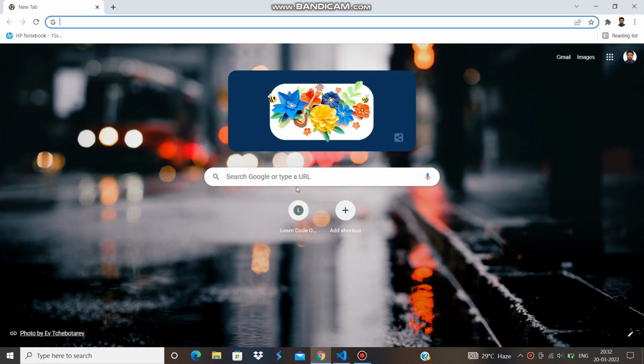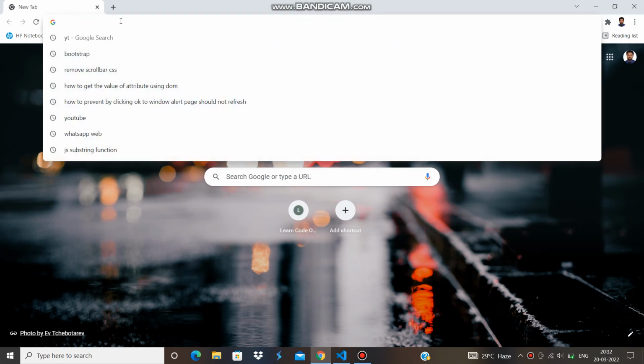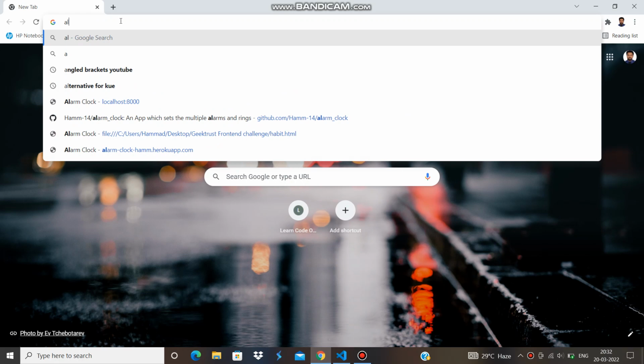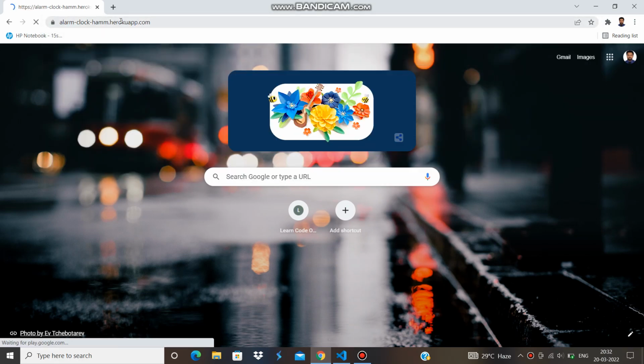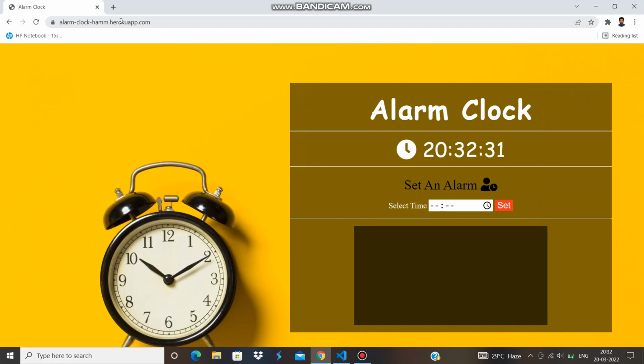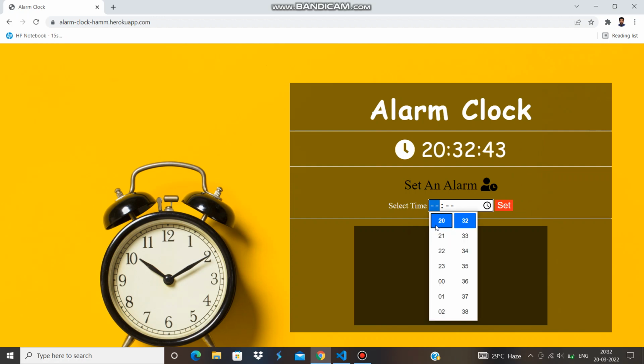Hello. So I have created an app named Alarm Clock, which is already deployed on Heroku. Let me directly open the link of the app. So this is the link of the app. Basically, it is an alarm clock which can set multiple alarms for the user and can alert when the time surpasses. So let me set an alarm directly.